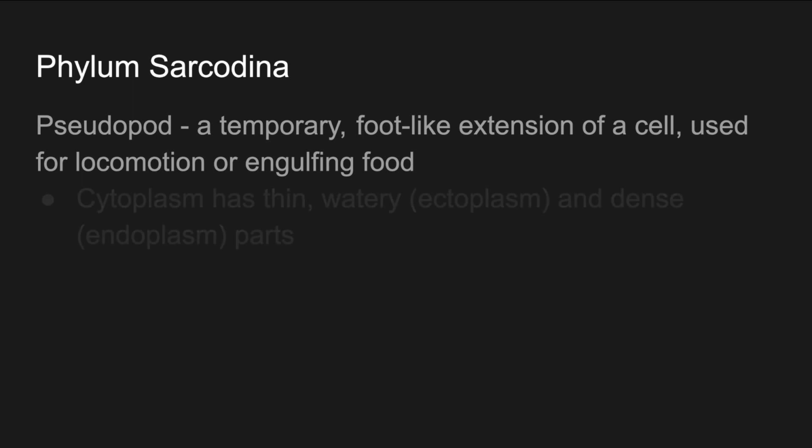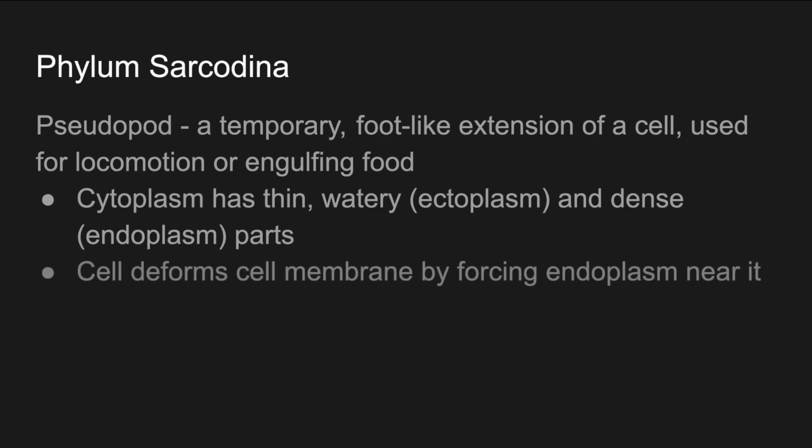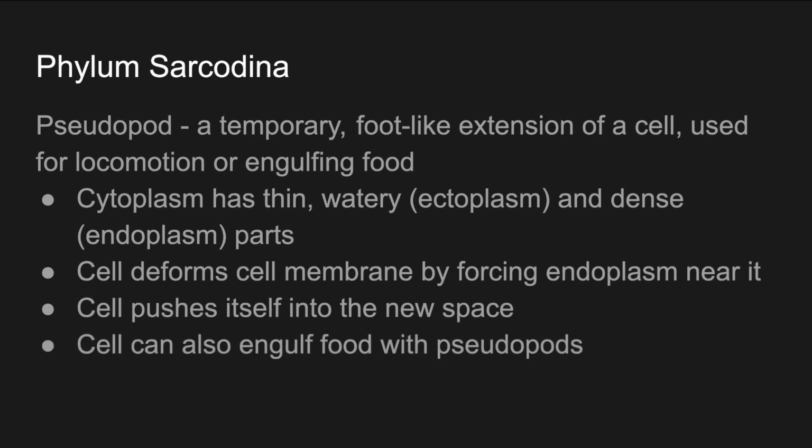So the cytoplasm has a thin, watery part called the ectoplasm and a dense part called the endoplasm. You can almost think of it like Jell-O that didn't quite get made right. So there's a firm part and then there's like a wetter part. So what happens is the cell deforms the cell membrane by forcing endoplasm near it. That's the dense part. The cell will push itself into the new space, and then the cell can also engulf food with pseudopods. It's really amazing locomotion, and you should take a look at it.